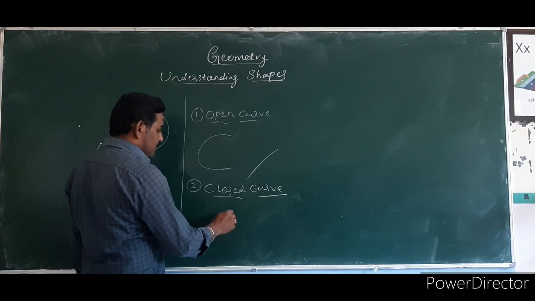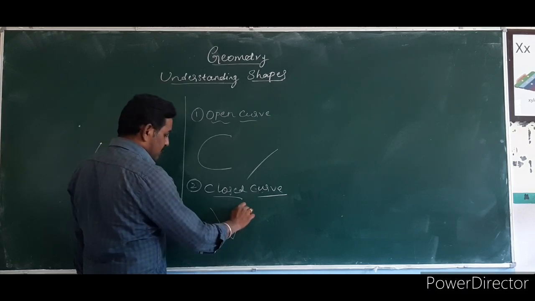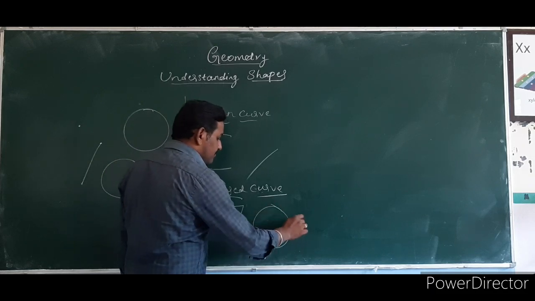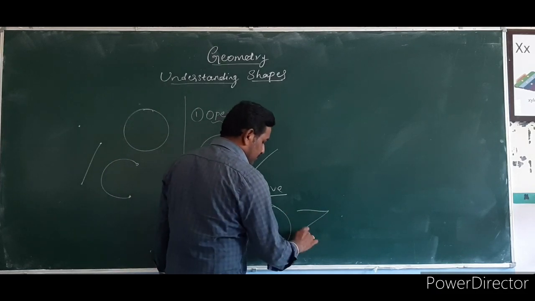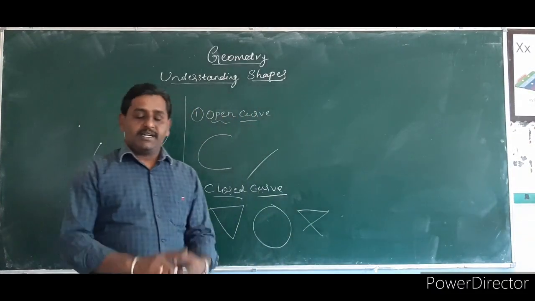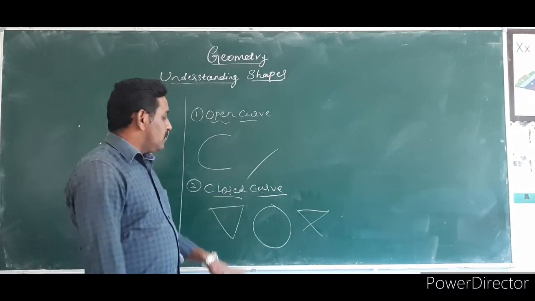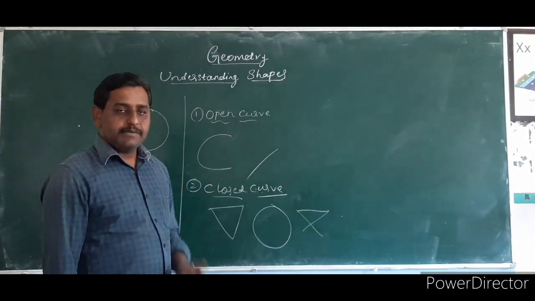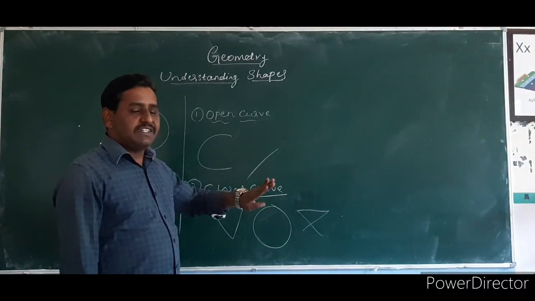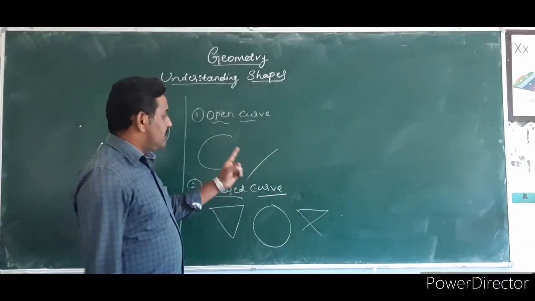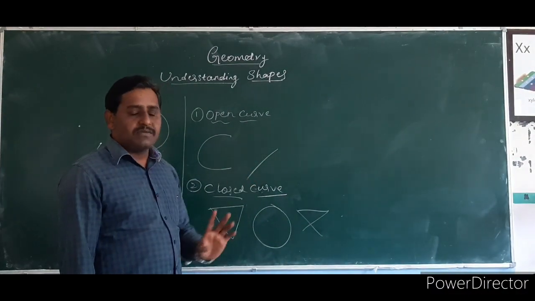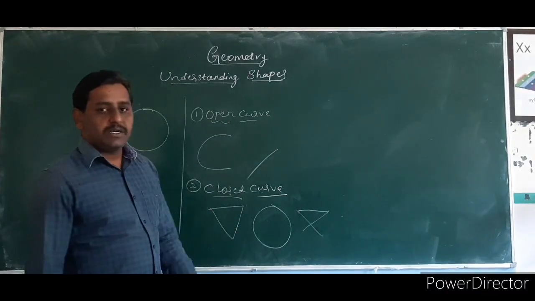A curve which cuts, like this, is called a closed curve. So you know the difference between an open curve and a closed curve? An open curve does not cut, it's open. That's why we call this type of curves open curves. If the curve cuts, that is called a closed curve.